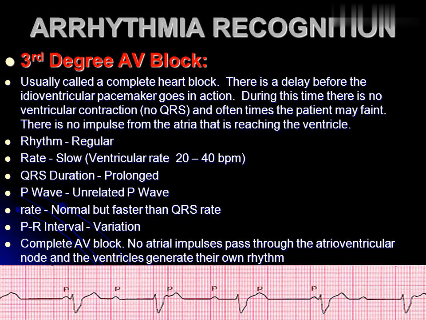Rhythm, regular. Rate, slow, ventricular rate 20 to 40 bpm. QRS duration, prolonged. P wave, unrelated. P wave rate, normal but faster than QRS rate. PR interval, variation. Complete AV block. No atrial impulses pass through the atrioventricular node and the ventricles generate their own rhythm.